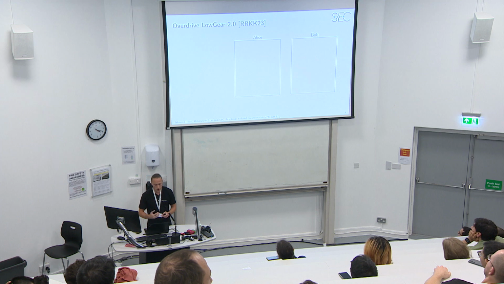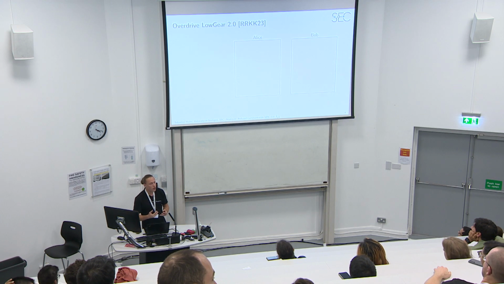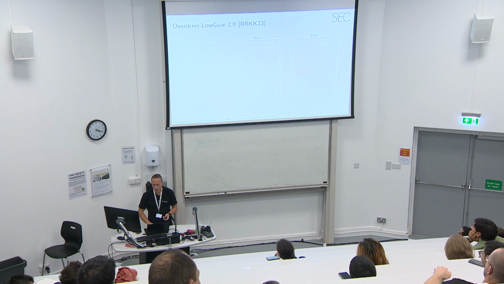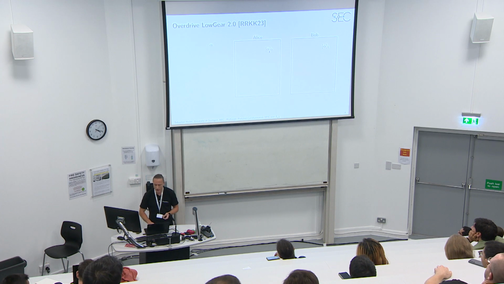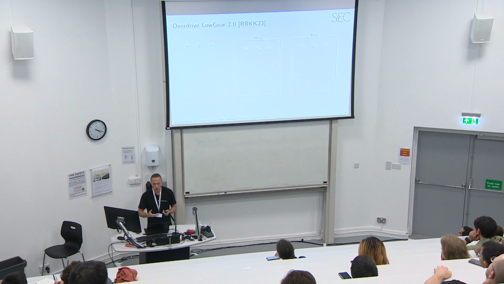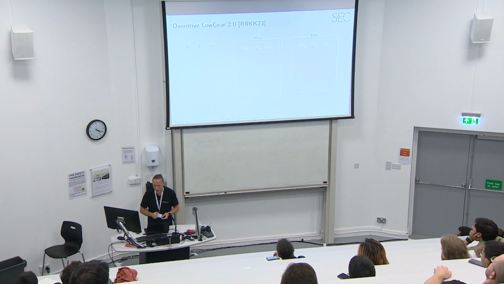Okay, and then in this Overdrive LowGear 2.0 protocol, this OLE is used as follows in order to generate Beaver triples. From the beginning of the offline phase, we have a fixed MAC key alpha. Every party also chooses their own share of A and B. So we already have A and B, but we still need to compute C as the product of A and B, and we need to authenticate all these values using multiplication by the secret MAC key alpha.